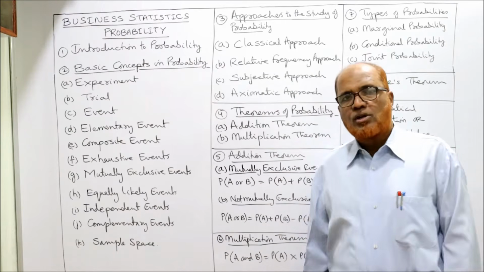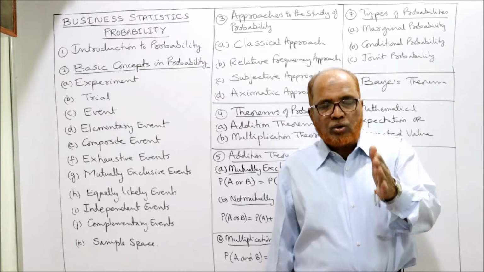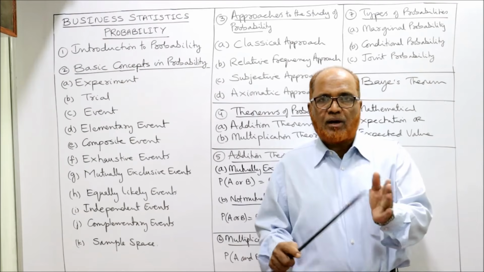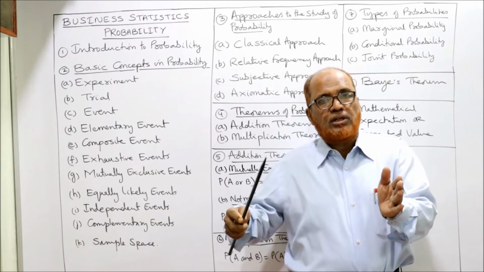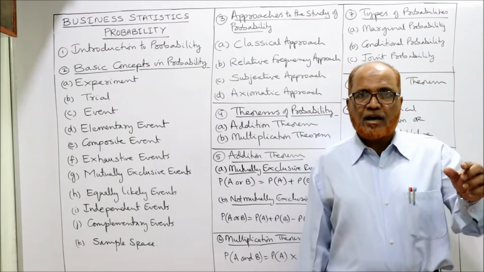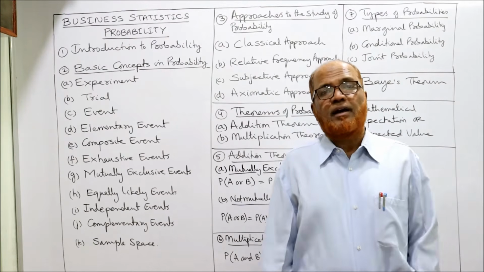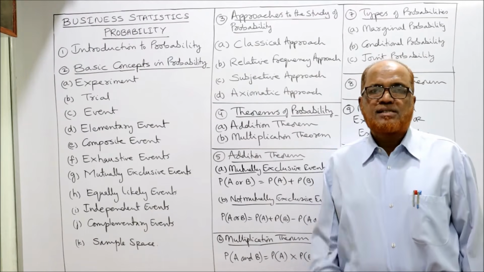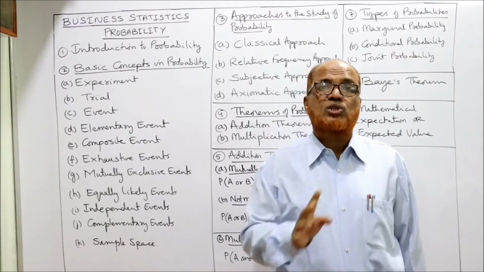Then independent events. 2 events are said to be independent if the outcome of the one event will not affect the outcome of the second event. Suppose A and B are 2 events. The event of B will not affect the event of A. A का जो आउटकम है उससे B के आउटकम पे कोई इफेक्ट नहीं होना, उसको कहते हैं इंडिपेंडेंट इवेंट. Example, when you throw the coin 2 times, the second time when you throw the coin it will not be affected by the outcome of the first throw.